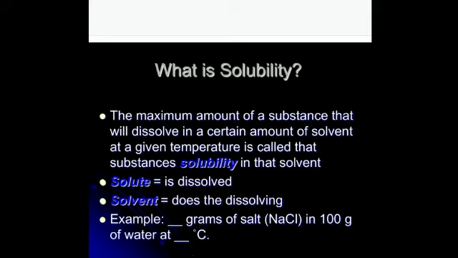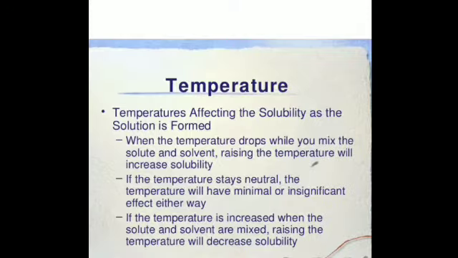Then there are certain factors which affect solubility. The first one is temperature. The solubility of most solids and liquids increases with increase in temperature. Suppose you are making sugar syrup and you try to dissolve sugar in water without heating, a time will come when the sugar will stop dissolving. It will form a saturated solution. But if you heat it, as you saw in the case of a supersaturated solution, the solid starts dissolving again.